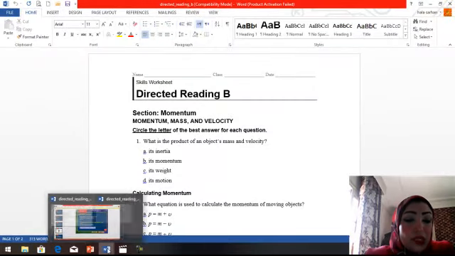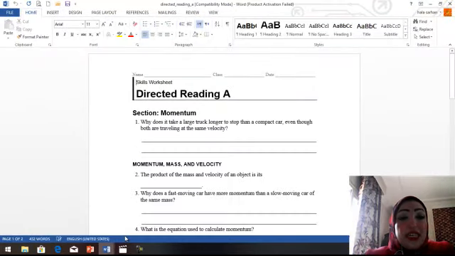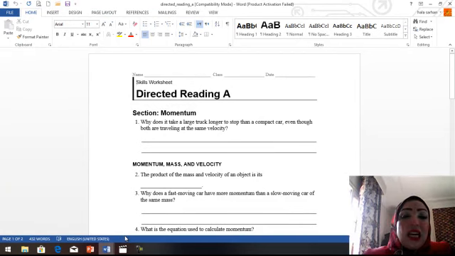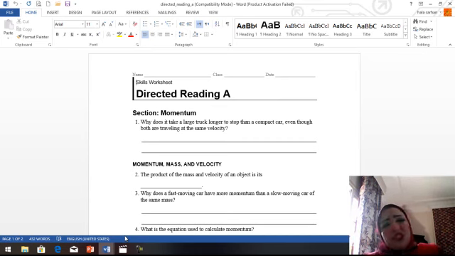Okay, let's solve directed reading A together. First question, please. Why does it take a large truck longer to stop than a compact car, even though both are traveling at the same velocity? This is the same example as I gave you, but I gave you an example with a train and a car.